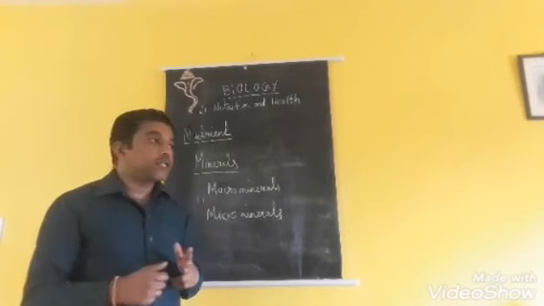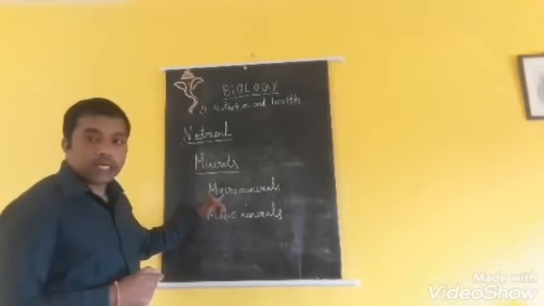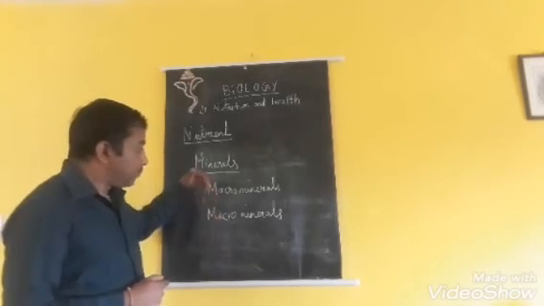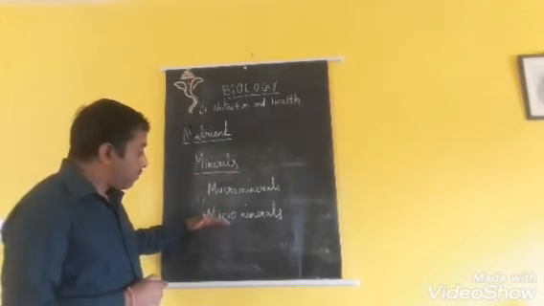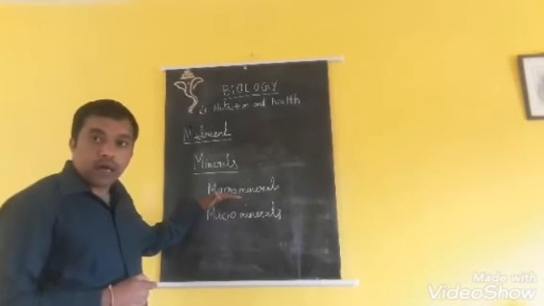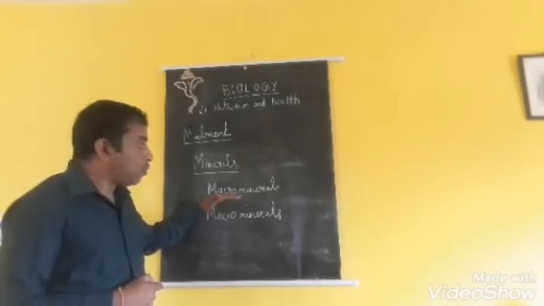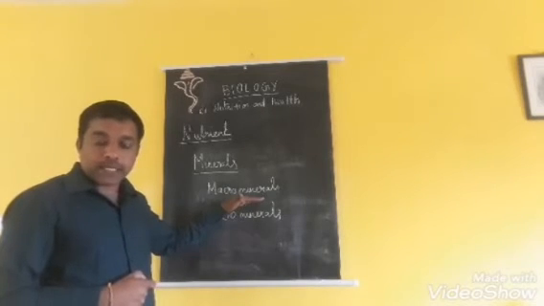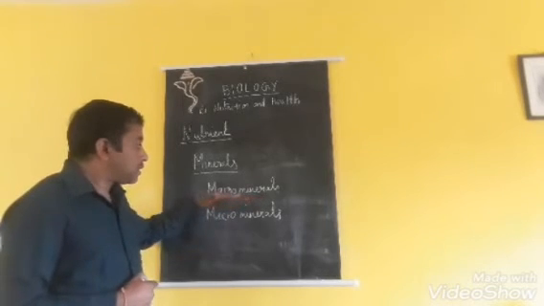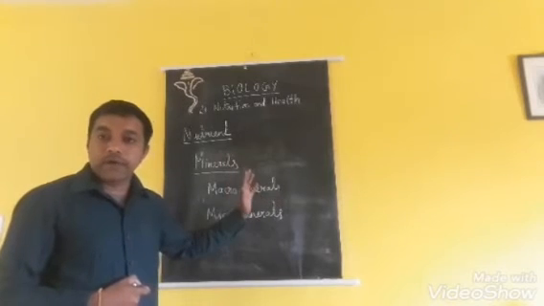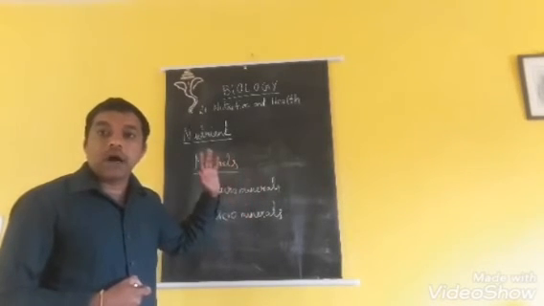So there are 2 different types of minerals: macro minerals and micro minerals. Macro means many or more. Micro means less. So the minerals which are needed in large amounts are called macro minerals. If we take calcium, phosphorus, potassium, sodium and magnesium, they come under the macro minerals, which are needed in our body or food in larger amounts.